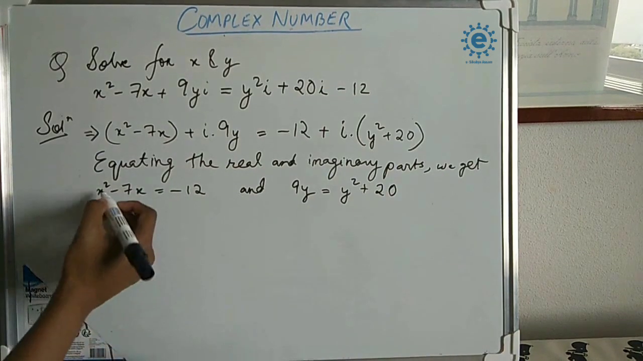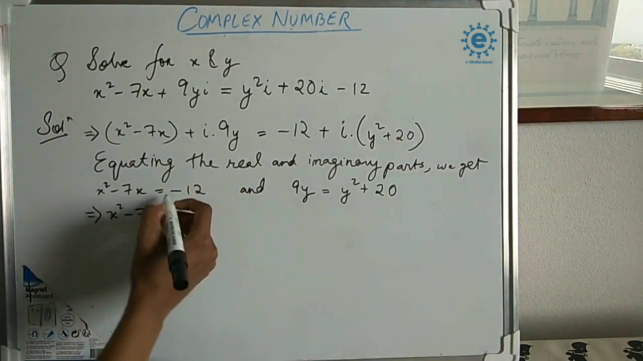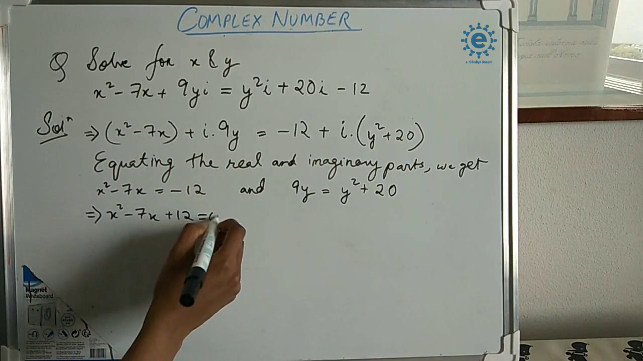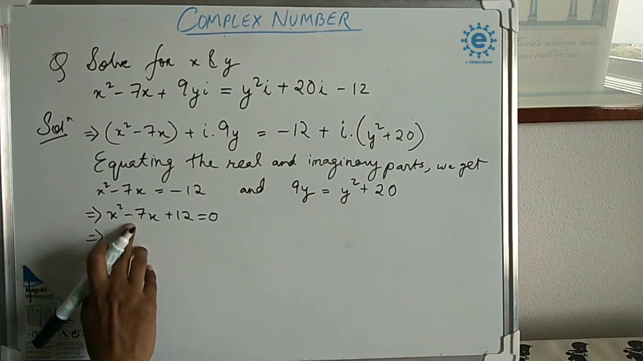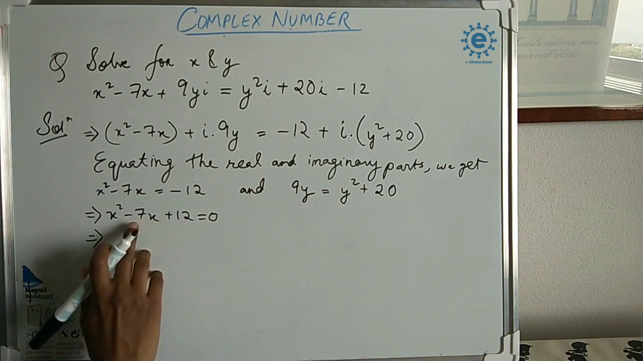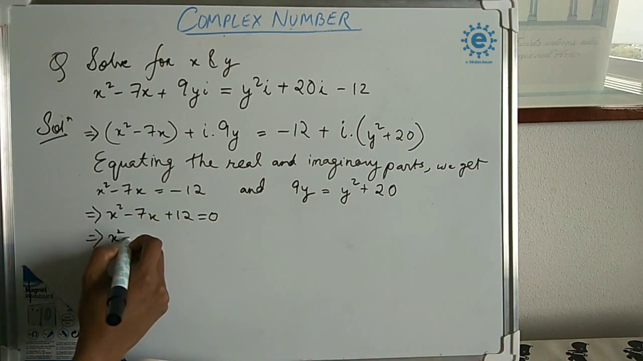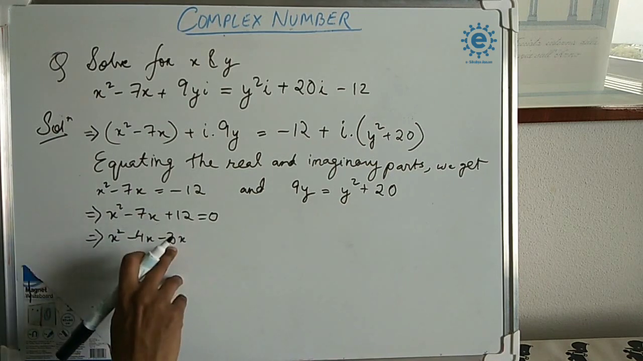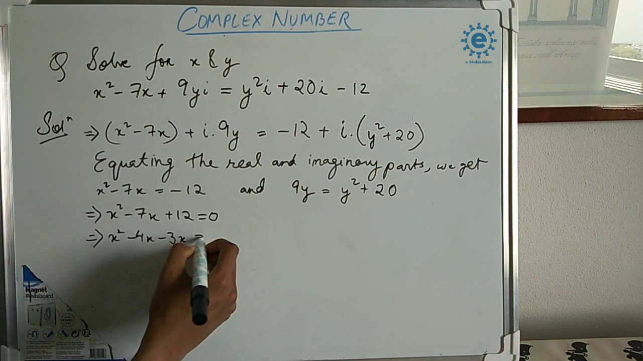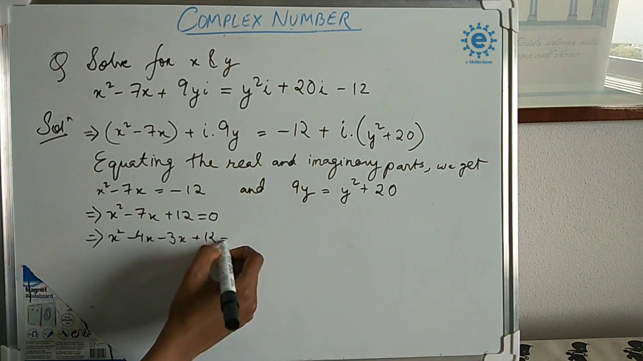So now we will solve this. We can see that this is a quadratic equation. So we will bring this minus 12 here. Now we'll solve this. Since this is a quadratic equation, we will split the middle term in such a way that the product of these must be 12 and the addition should be minus 7. So it will be minus 4x minus 3x. 4 threes are 12 and 4 and 3, if you add them, you will get 7. Plus 12 equal to 0.